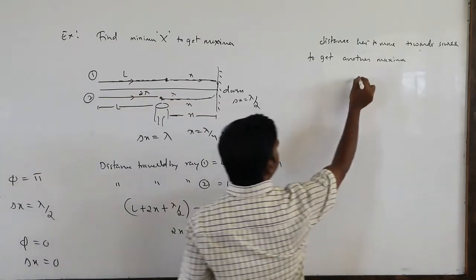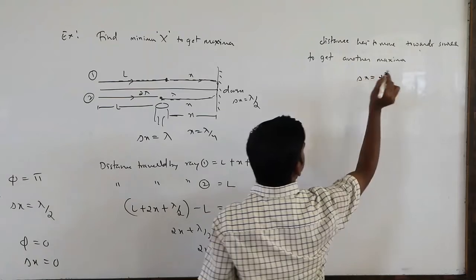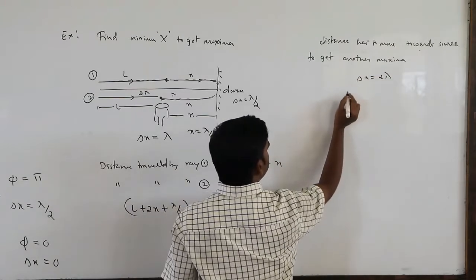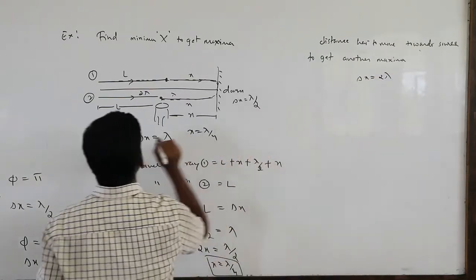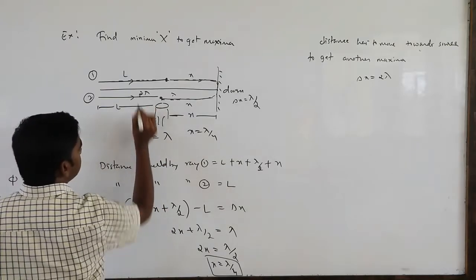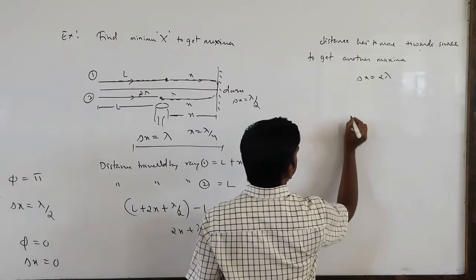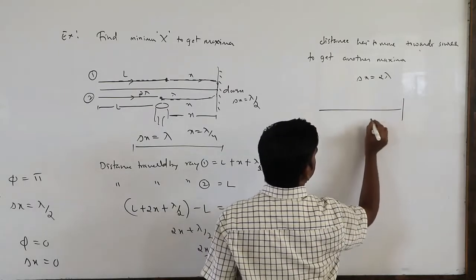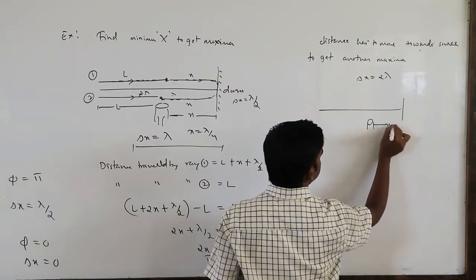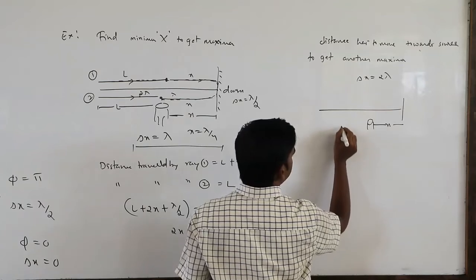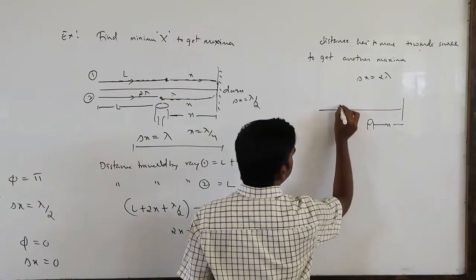So delta x will become 2 lambda, and now we can find this distance. Suppose this is the mirror, the detector is already here at x, and we have to bring the detector here to get 2 lambda.